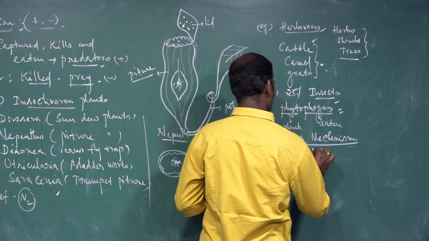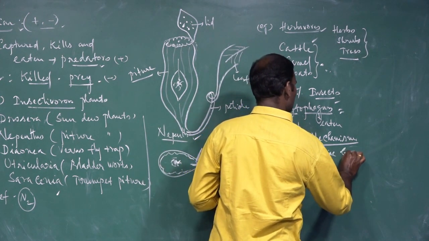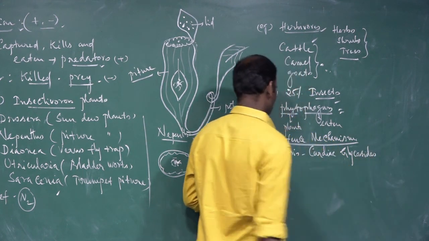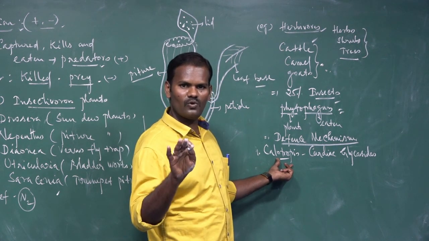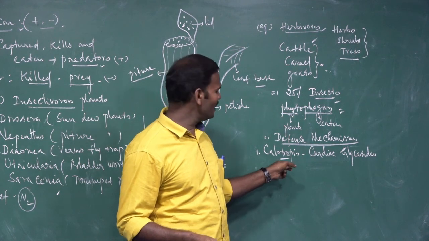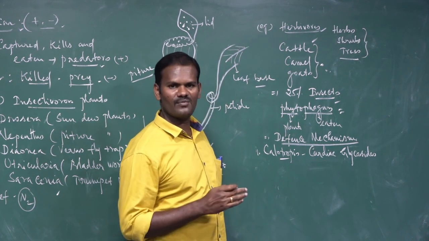These are called cardiac glycosides. That is why most of the herbivorous animals won't eat Calotropis, because it secretes a certain chemical substance, the cardiac glycosides.